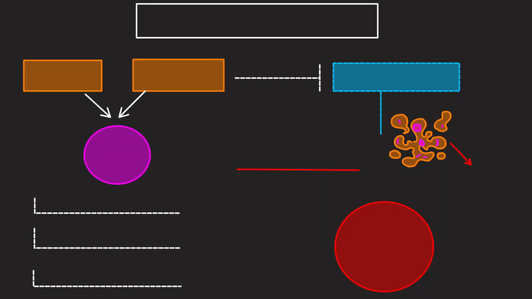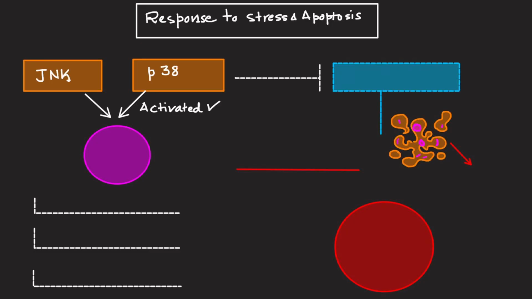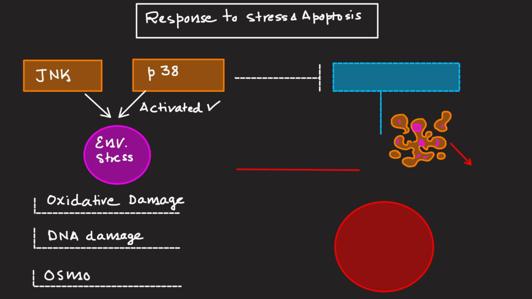The next part is response to stress and apoptosis, which is cell death. So in case of this particular MAP kinase signaling and the further branches, which are JNK and P38 pathways, they are activated in response to environmental stress. If there is any kind of stress from the environment like oxidative damage, DNA damage, as well as osmotic stress, these are some of the important examples of the environmental stress that cell can sense.